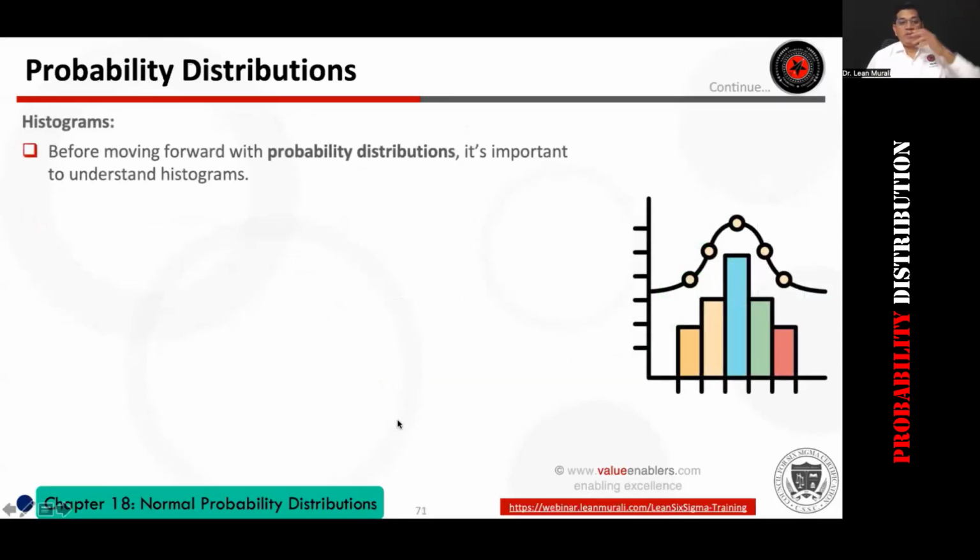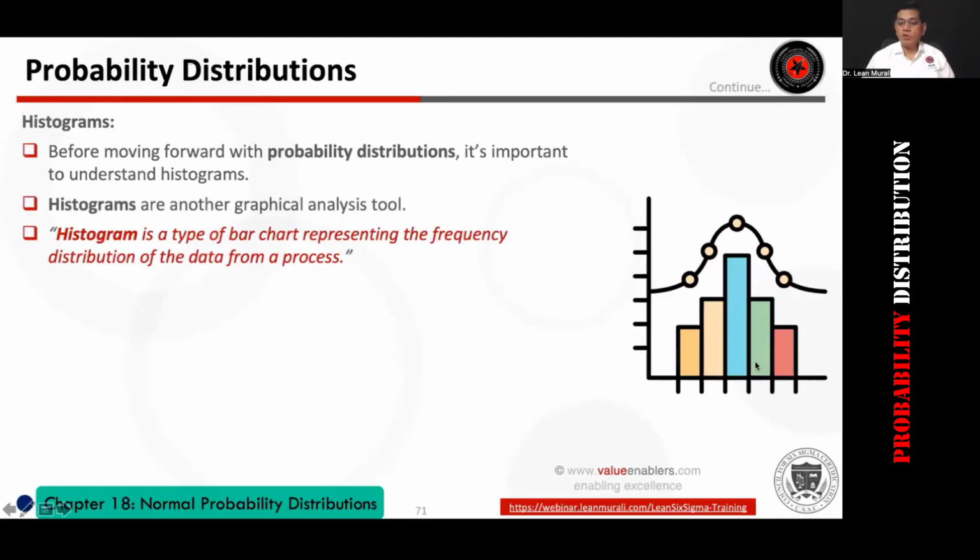Histograms. Before we talk about normal distribution, we have to talk about histograms. For probability distribution, it's important to understand histograms. How many of you know histograms? Type KNOW in the chat box if you know histograms. It's a type of bar chart, also called a frequency distribution. If you don't know, it's very simple. You can watch YouTube videos also, but you just plot the data on the frequency that they occur, and there are bars like this. It's called a histogram, a type of bar chart. I have covered histograms in depth in earlier sessions.